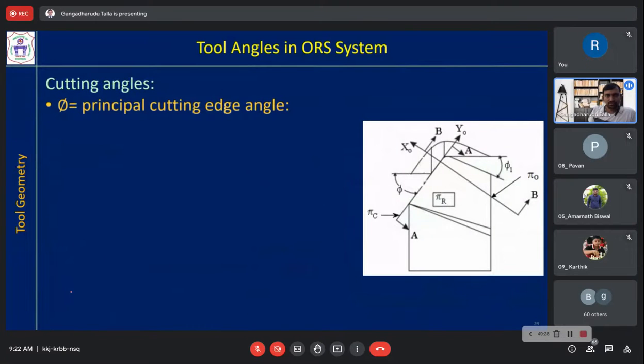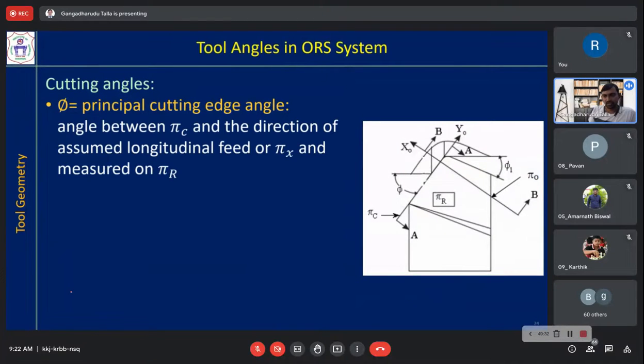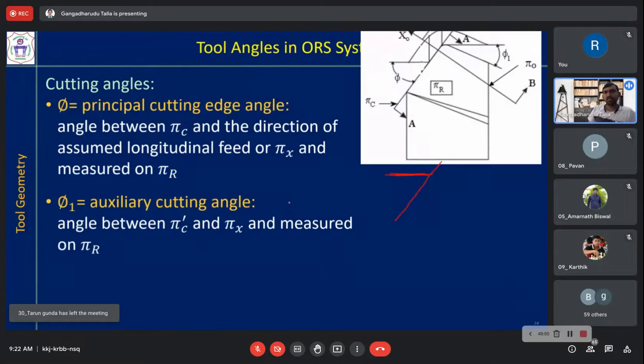Now if you put all these angles in sequence, pi we have seen already: the principal cutting edge angle, the angle between pi c, the principal cutting edge, and pi x, the longitudinal feed of the machined surface. Then the auxiliary cutting edge angle is pi 1, measured in the pi r plane: the angle between pi c prime and pi x measured on pi r.